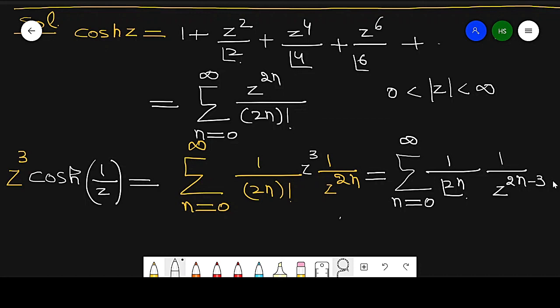So this is a series expansion of f(z) around z equal to 0.